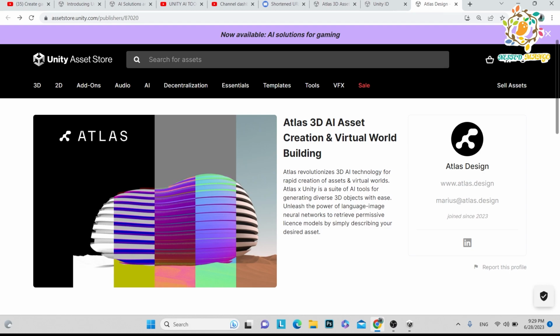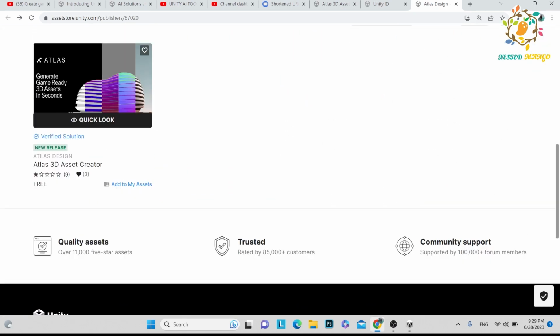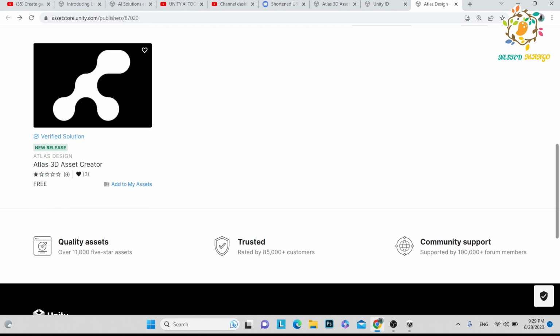So that is the reason they removed the Atlas tool from Unity. Okay, so currently it is not available, and it was launched just 3 days ago.